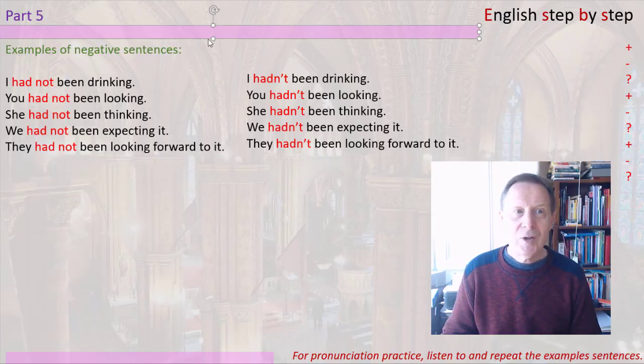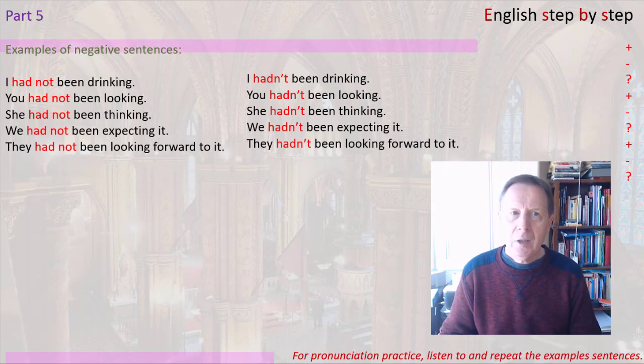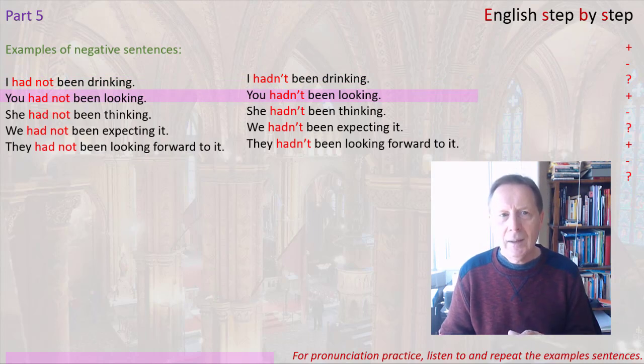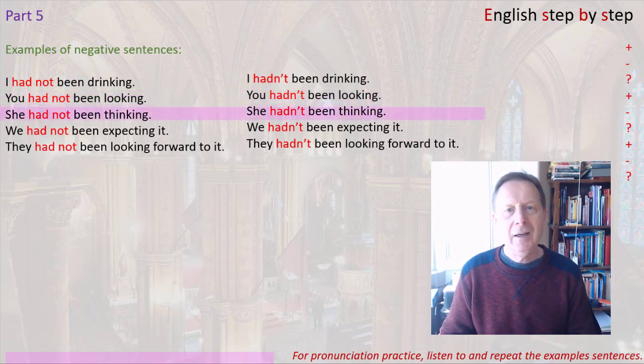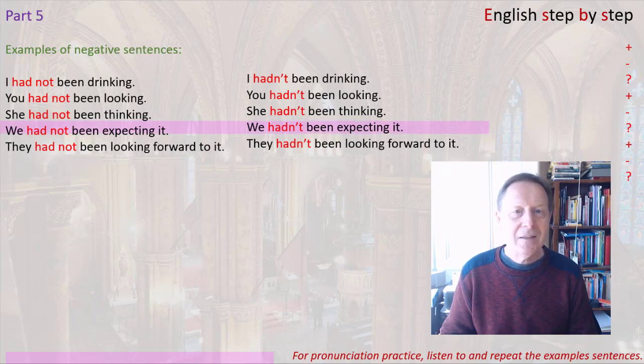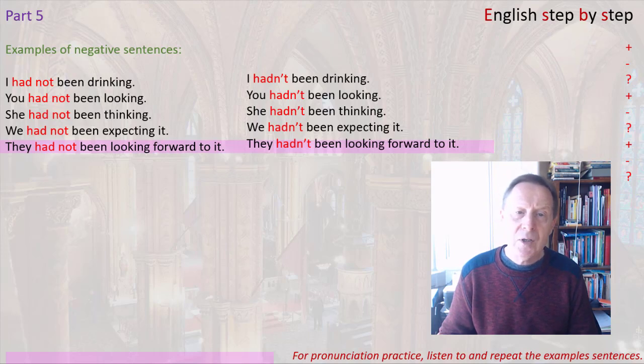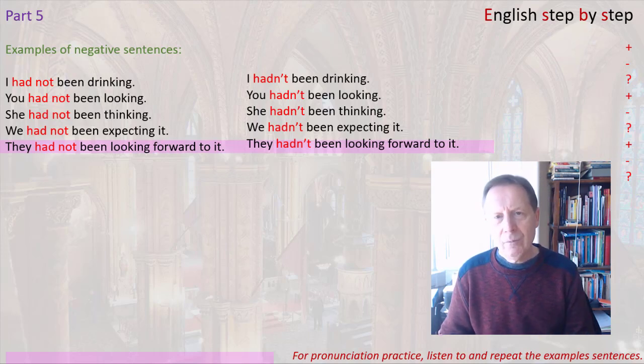We also have contractions in the negative sentences with past perfect continuous. For example, I had not been drinking, I hadn't been drinking. You had not been looking, you hadn't been looking. She had not been thinking, she hadn't been thinking. We had not been expecting it, we hadn't been expecting it. They had not been looking forward to it, they hadn't been looking forward to it.